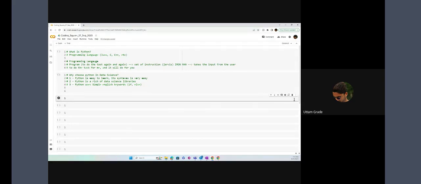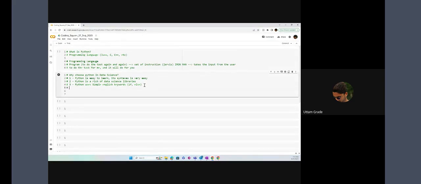One more point is that Python is open source. Each and everything in Python is open source. You don't need to make any subscription or anything. It is open source to everyone.